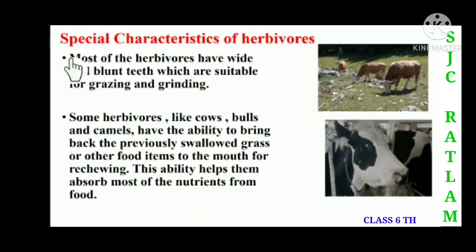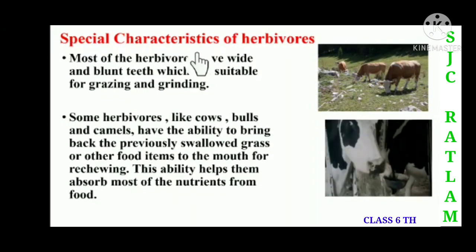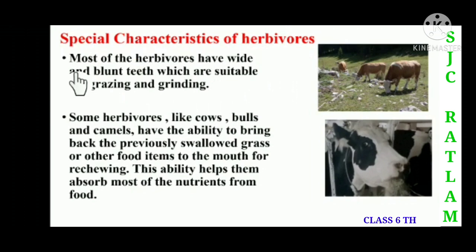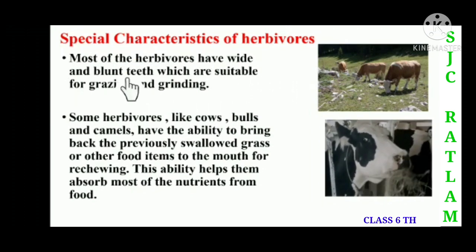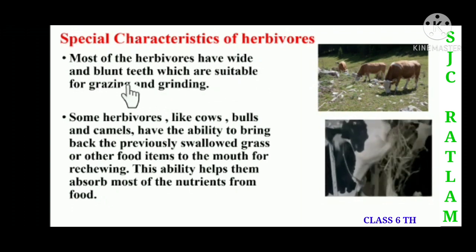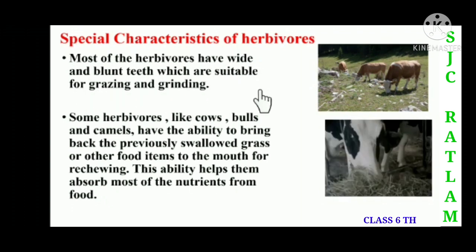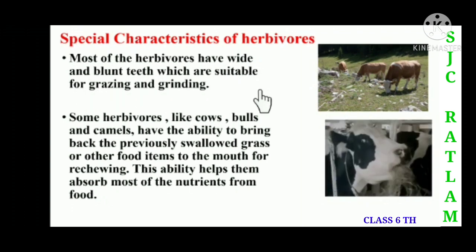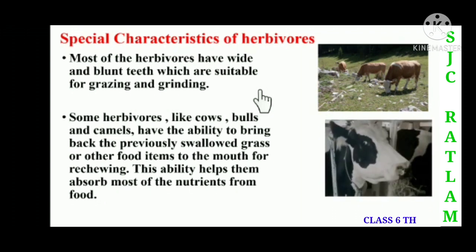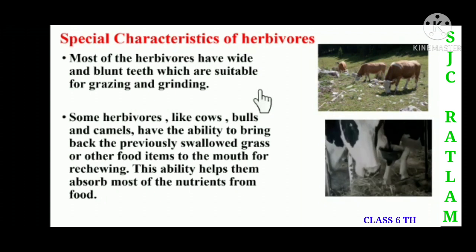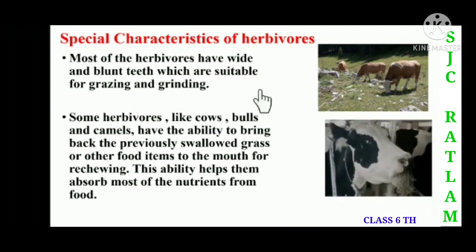Now we are going to discuss the special characteristics of herbivorous. Children, as you know, most herbivorous have wide and blunt teeth which are suitable for grazing and grinding. Here you can see that herbivorous have wide and blunt teeth. Because of that they are able to graze and grind the food that they eat.